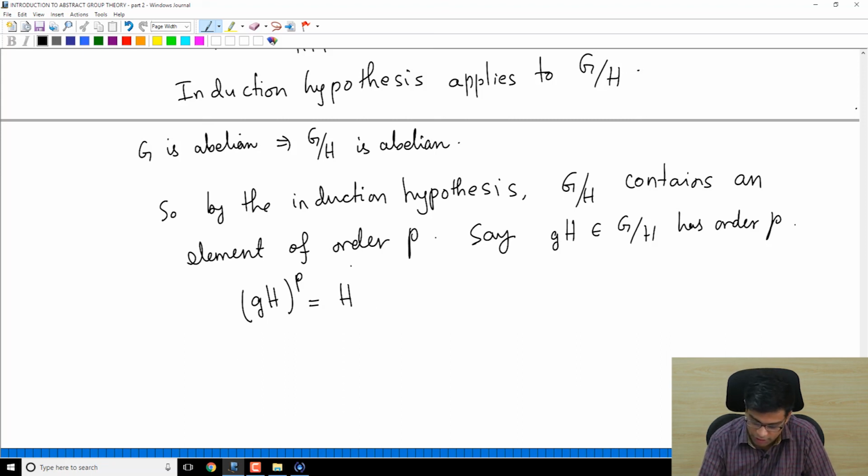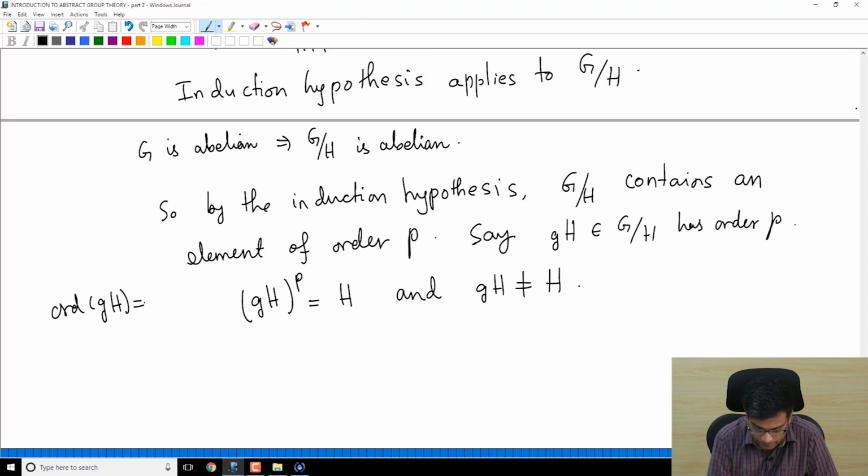I mean (gH)^P is H and gH is not equal to H, right? Order of gH equal to P implies this. P is the smallest positive number such that (gH)^P is identity, which is H.